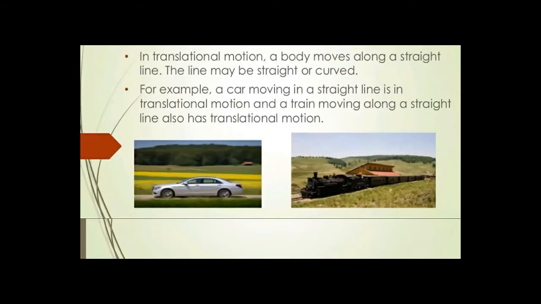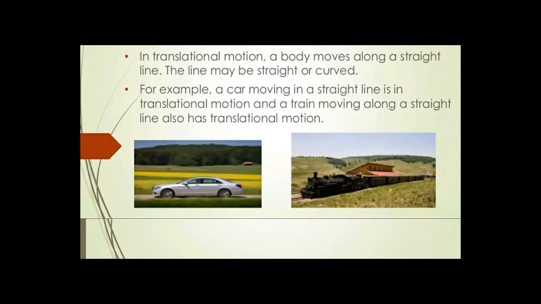Now, what is translatory motion or linear motion? If a body moves, with the whole particle of the body going from one point to another point, then it is said to be translational motion, straight line motion, or linear motion.